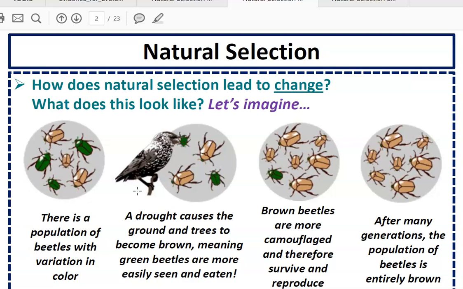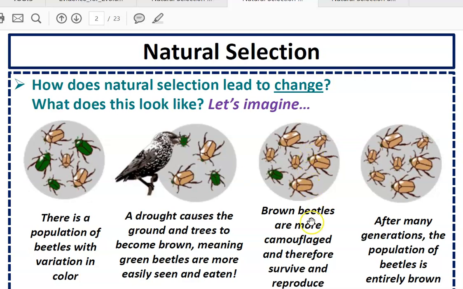Those brown beetles would have an advantage, an adaptation, and they would survive better than the green beetles because the brown beetles would blend in with the environment, and the green beetles would stand out and get eaten faster by the predators or the birds.